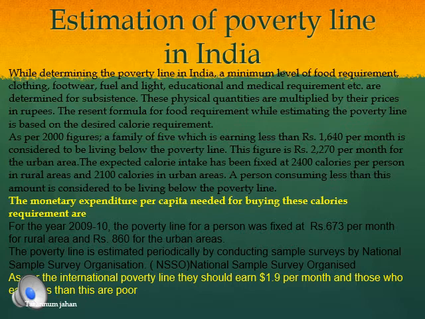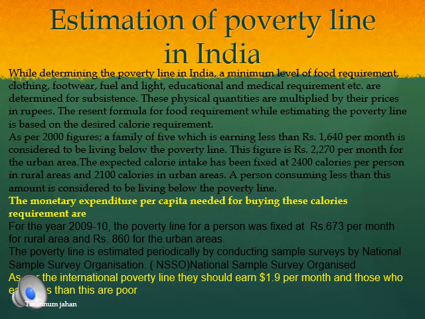So this was the benchmark of the poverty line, that they should at least earn above 1640, might be around 2000. And in the urban area, it has been said that if the person is earning around 2270 per month, then the person in the urban area is said to be living above the poverty line.